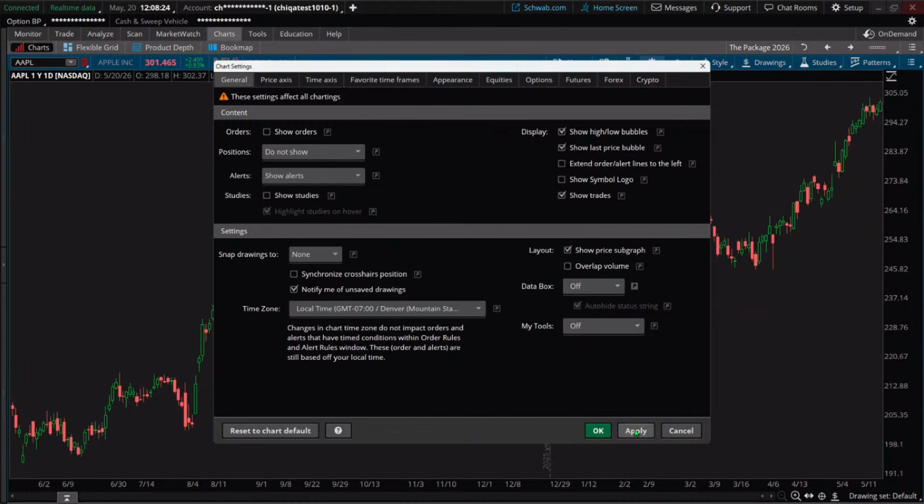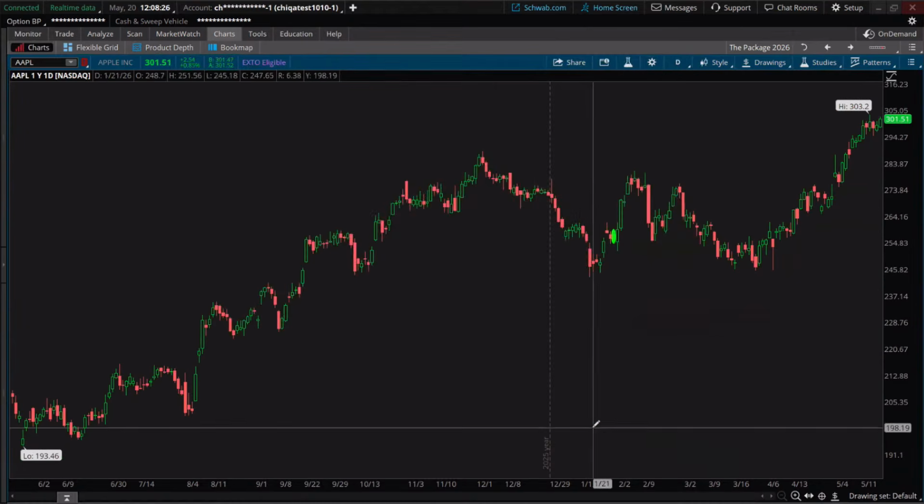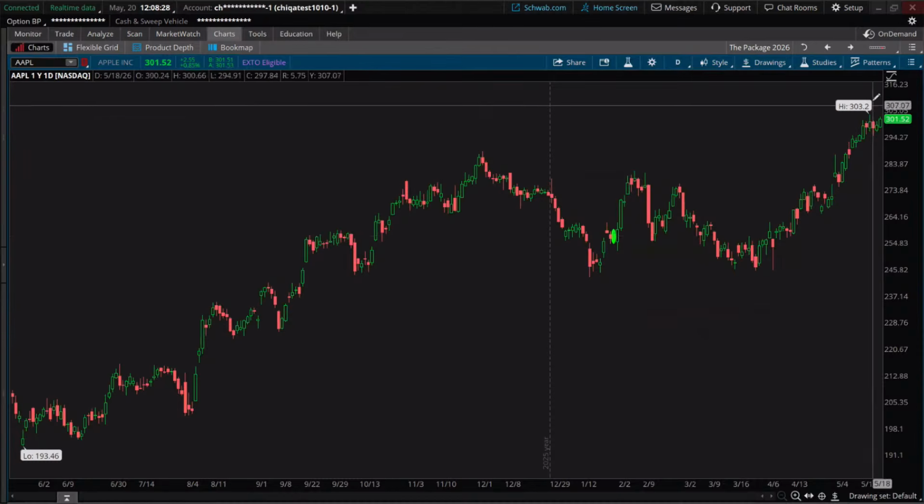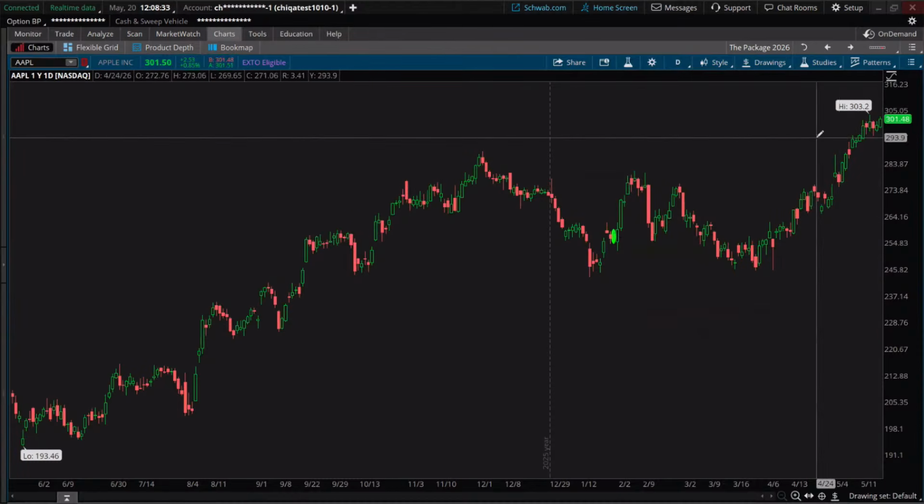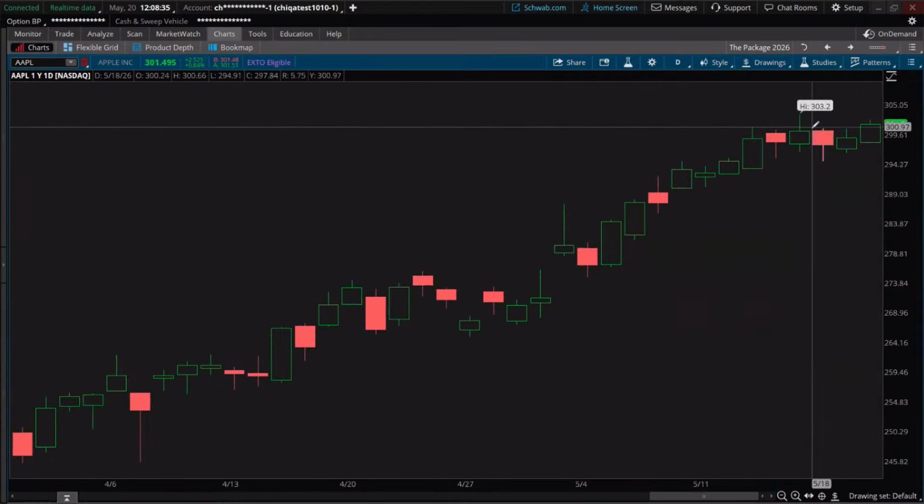I'm going to hit Apply and show you what we're seeing here. So see this little high bubble here? That means a few days ago, let's zoom in, a few days ago, that was the high price in the last 52 weeks, which is nice to see. And then you see this little green here over here on the far right side.